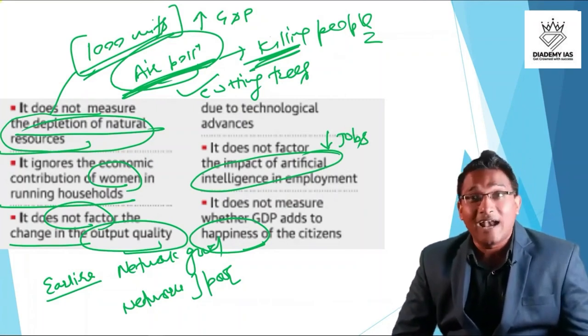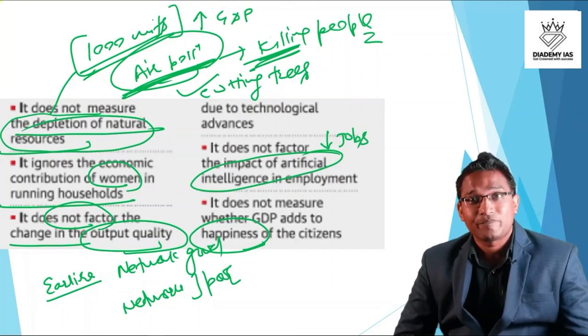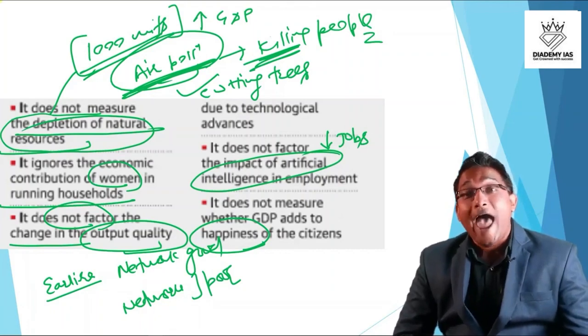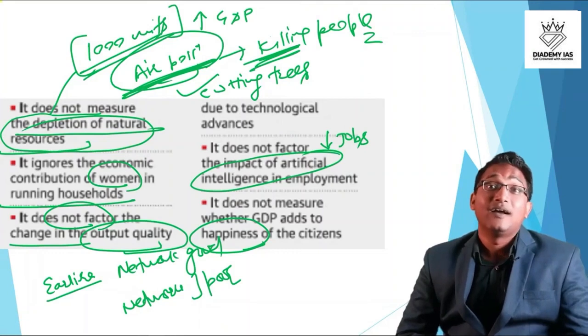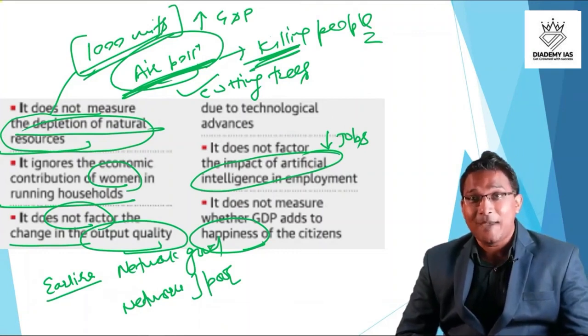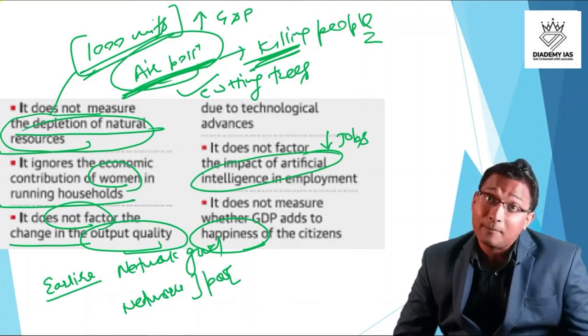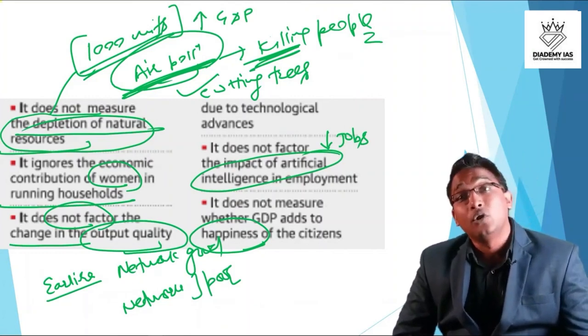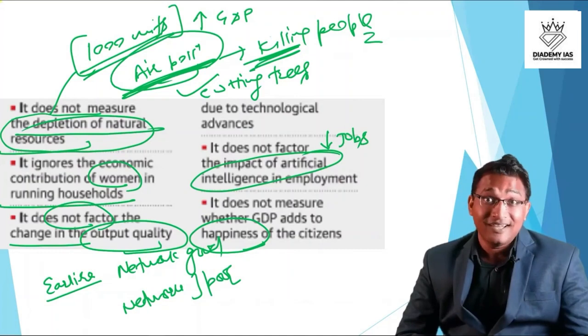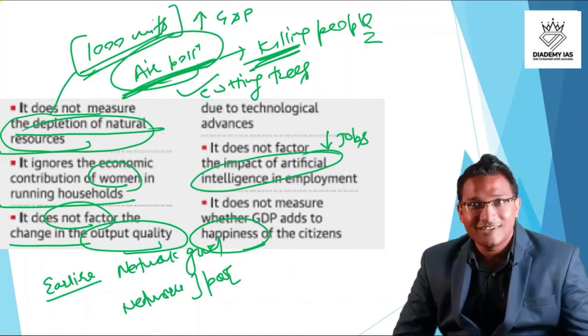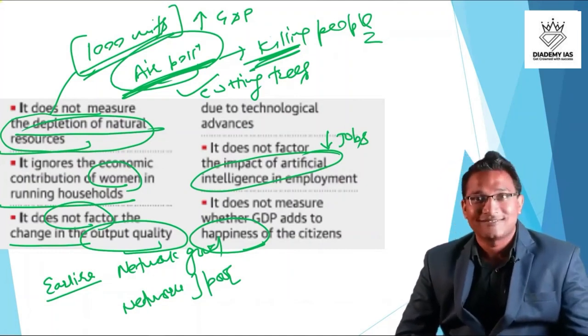Their GDP is not adversely impacting the environment. Right? So happiness is different from the GDP. So you may be rich but not happy, and you may be not rich but happy. There is no direct correlation.